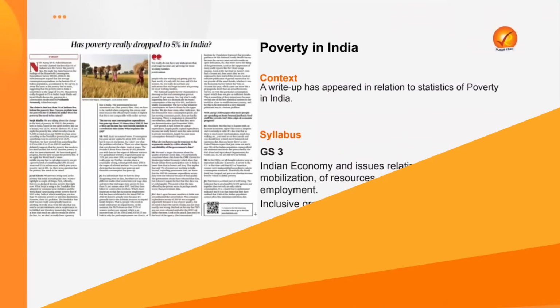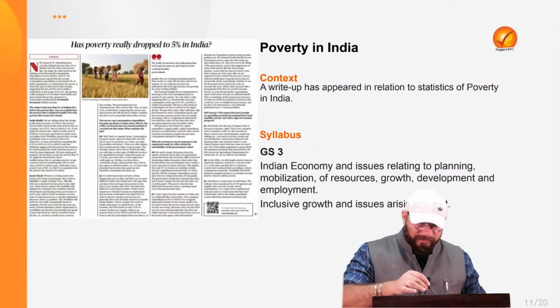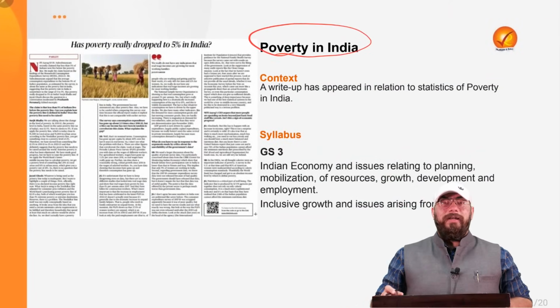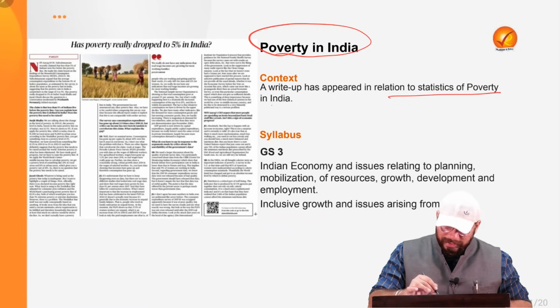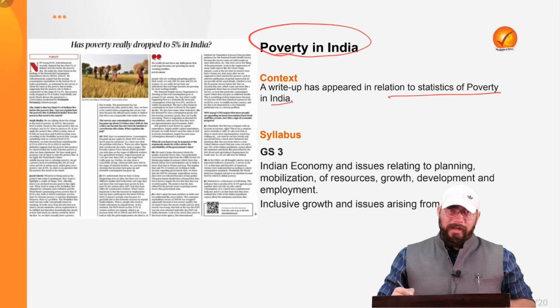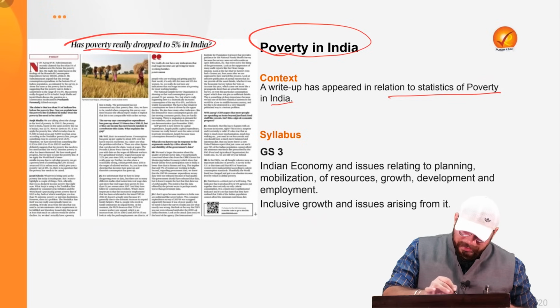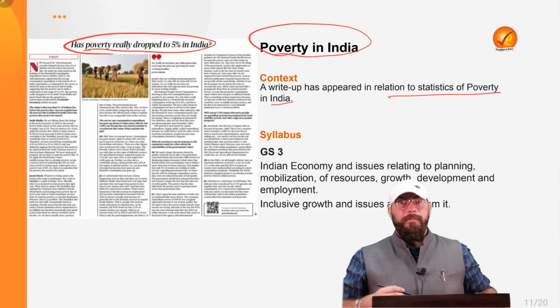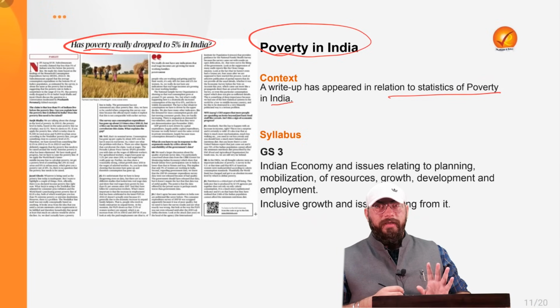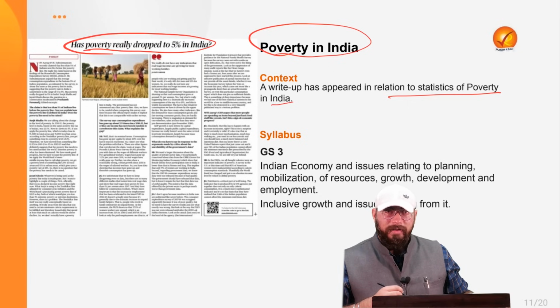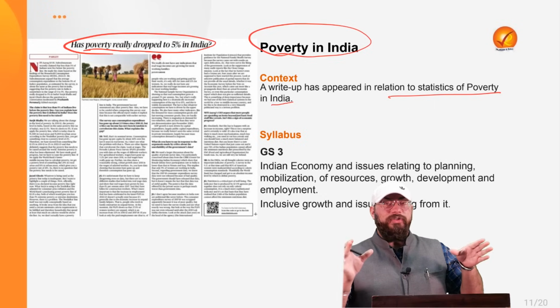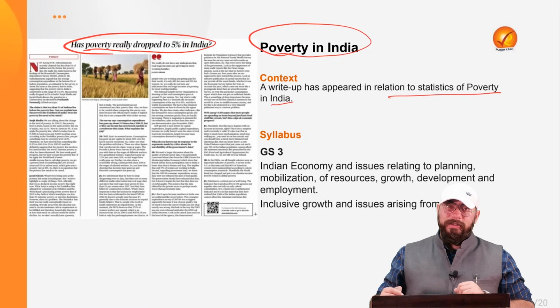Now, coming to the third topic of today, again a very important and interesting topic, that is poverty in India, right? Again, a write-up has appeared in relation to the statistics of poverty in India. And the question is, has poverty really dropped to 5% in India? But our question would be the relevance of poverty in India, the issues and problems faced by the poor people in our country. That is more important. So the broader picture becomes very, very important for us, right?